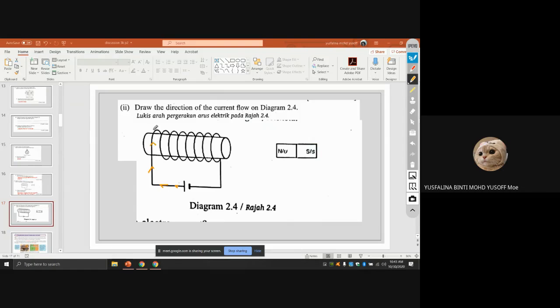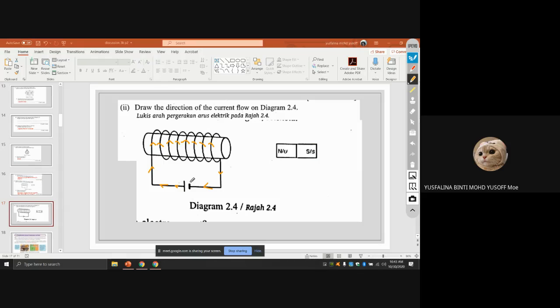It will go like this, and like this, and it will go down like this. Because it's a coil here, it will rotate like this, right? So draw the direction of the current flow in diagram 2.4. So this is the direction of the current.